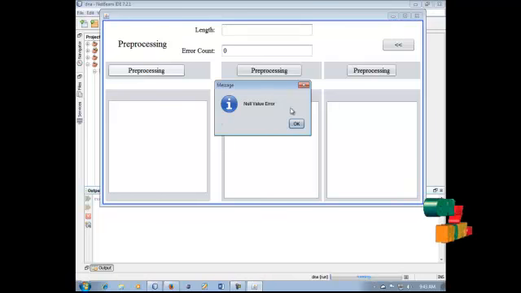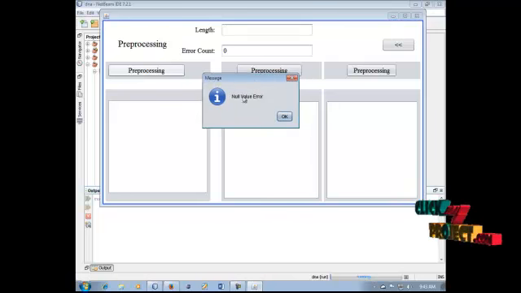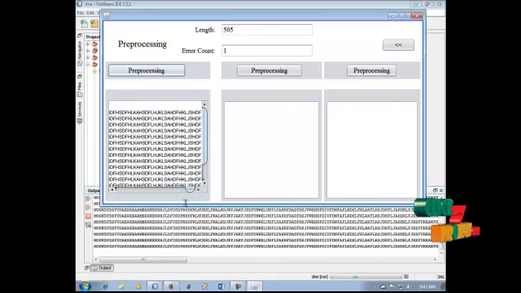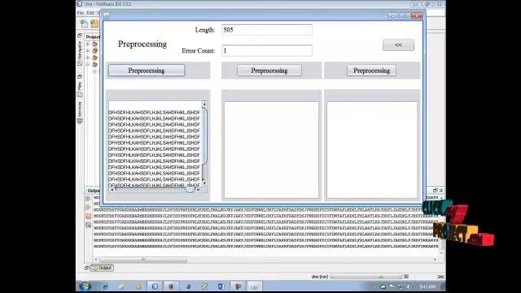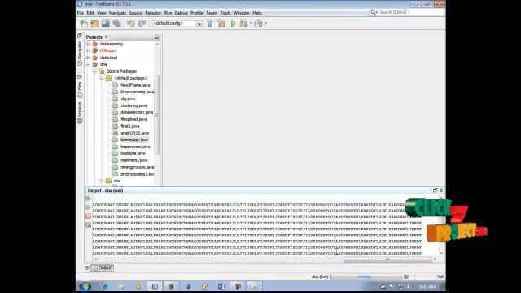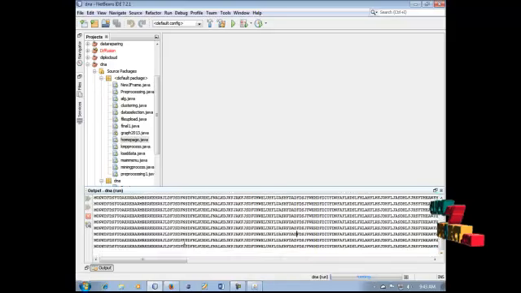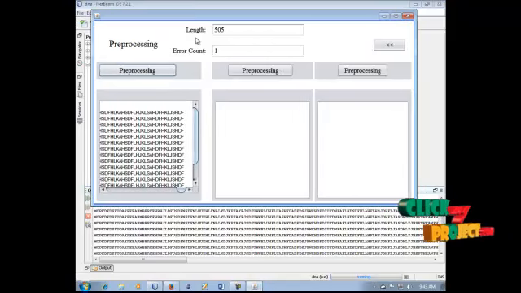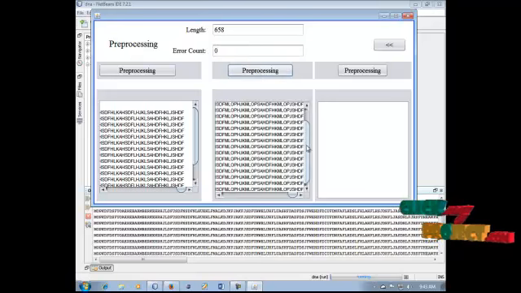Okay, null values can be acquired in our first data set. So click this OK. The null values can be deleted in this process. Look at the console, some of the null values are removed in our process. So unwanted data is all removed. Click this button. The first data set length is 505 and the error count is 1k, because as errors are acquired, the count increases. So click this pre-processing button.